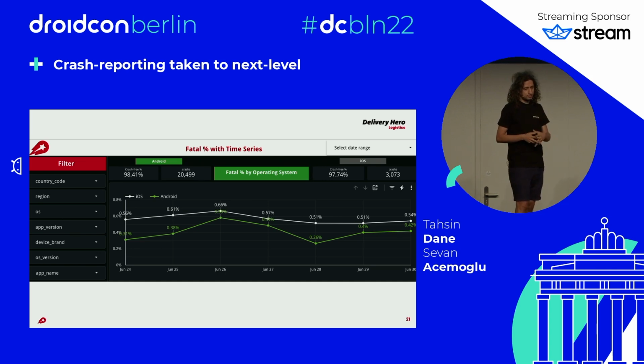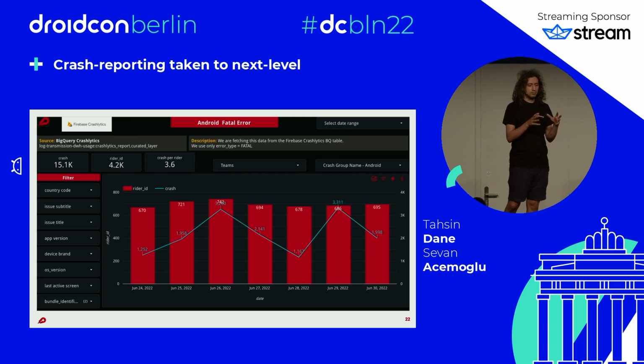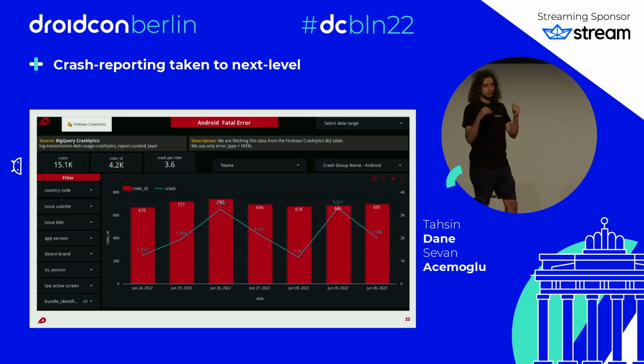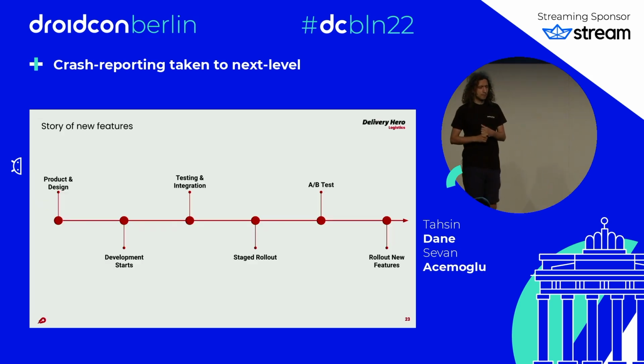On the left-hand side, you see we have a lot of filters that we will see in more detail later. We also have two different versions. The other one is holistic, but we have two other versions in the same dashboard, one focusing just on Android and one just on iOS. Here on the left-hand side you also see a few more filters. For example, you can filter by a specific issue, like a stack trace, and maybe last active screen is also here.